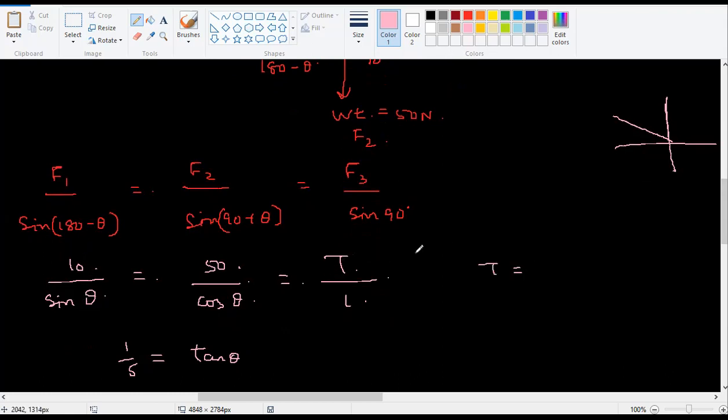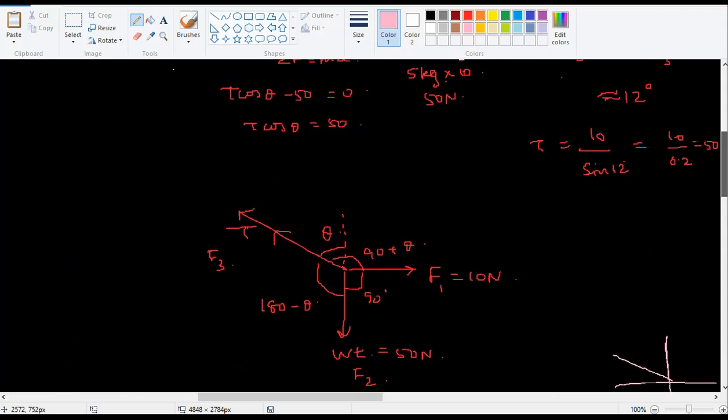So tension is equal to 10 divided by sine theta. We found theta as approximately 12 degrees. So 10 divided by sine 12. Yeah, that's what we got here also.